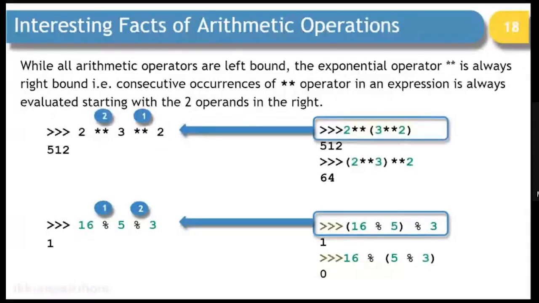If you look at the example given here, 3 raised to power 2 will happen first, and then whatever result comes, that will become the power of 2, and that is how you will get 512. If it would have worked just like any other operator, it would have done 2 raised to power 3 first and then raised to power 2 later, right?